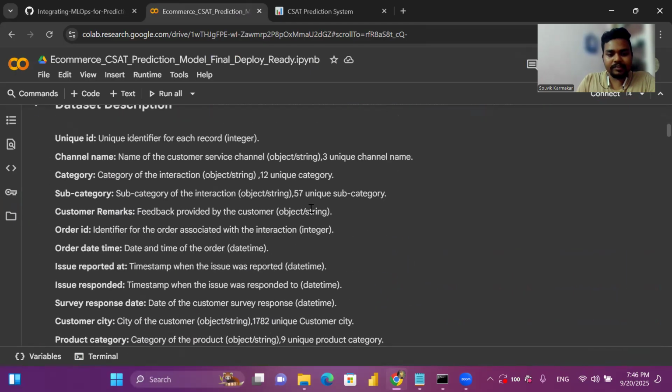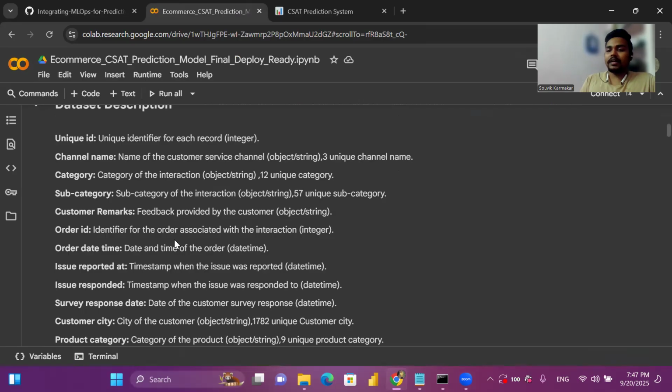This is basically a data set description. So we have channel name. Channel name basically represents the name of the customer service channel, and category means the category of the interaction. And subcategory means the subcategory of the interaction, like under that category, the subcategories are coming. So customer remarks mean the feedback that we are getting from the customers.